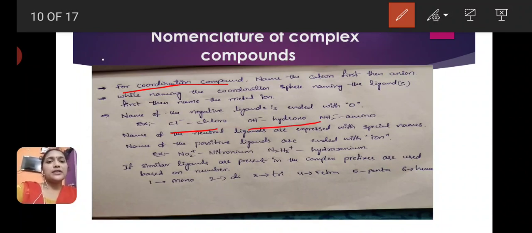OH minus is hydroxo. NH2 minus is amino. Okay, these are the names for negative ligands. If negative ligands are present in the coordination compound, the name ends with O.